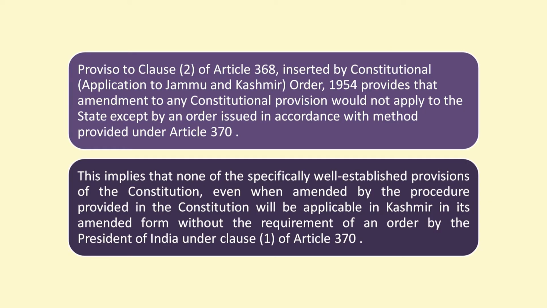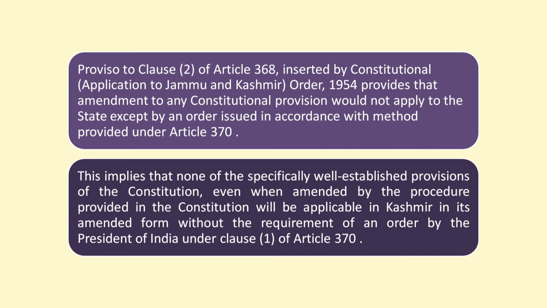Now, in this subclause, that is subclause D of Article 370, Clause 1, there are two provisos which have been provided. Now, what are those two provisos? The first proviso provides that in case the constitutional provisions which are made applicable to the state of Jammu and Kashmir relate to those matters which are specified in the instrument of accession, then in that case, consultation of the state government is required.